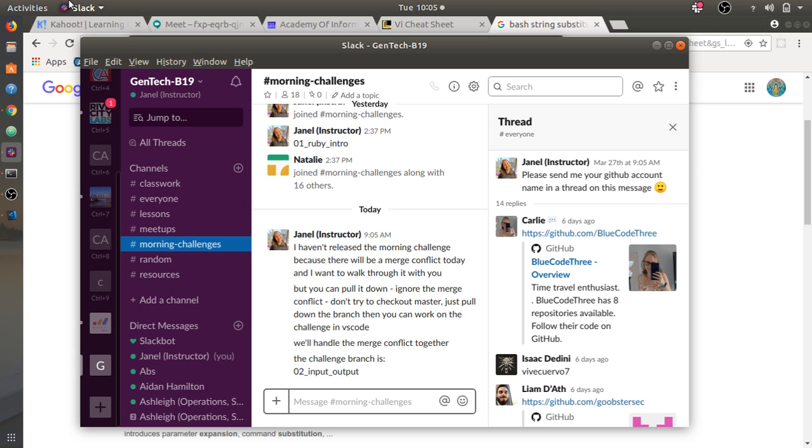So we have 1, 2, 2, 3, and 2, 2, 3, 4. What elements exist in both of these? 2s and 3s, and because a set contains no duplication, the result of this will be an array with just a 2 and a 3. Okay? Yes, Abs? You see for the first one, right? Yes.